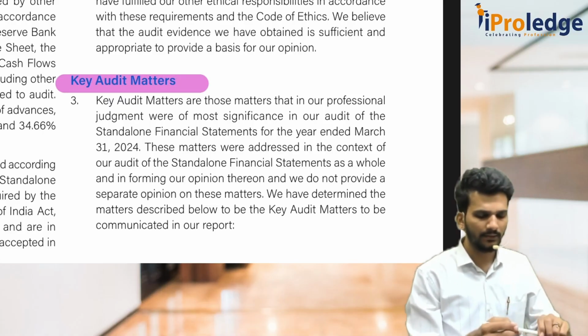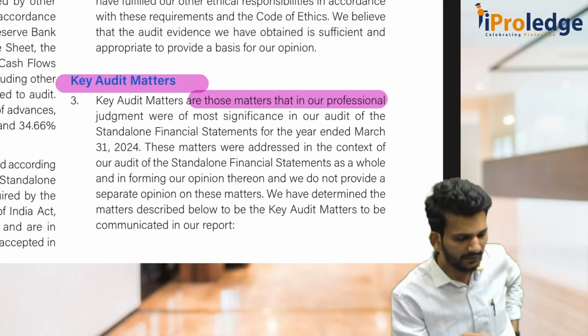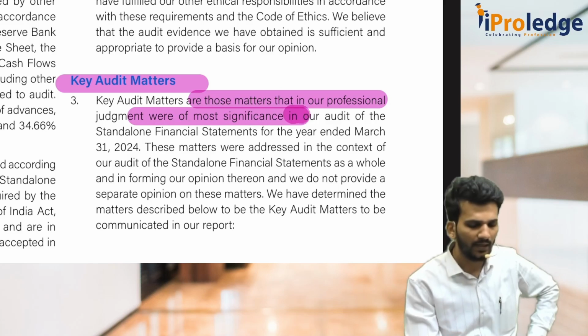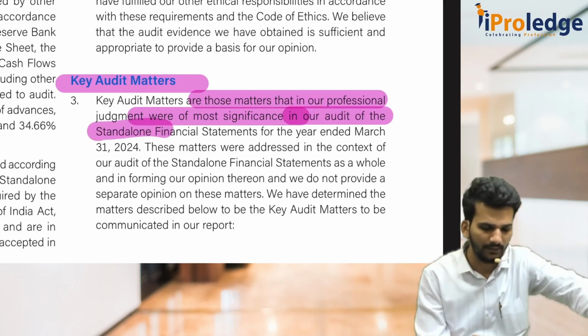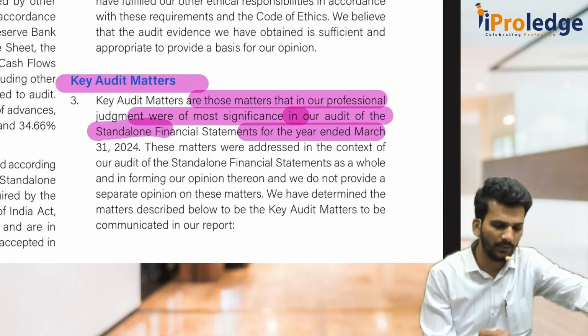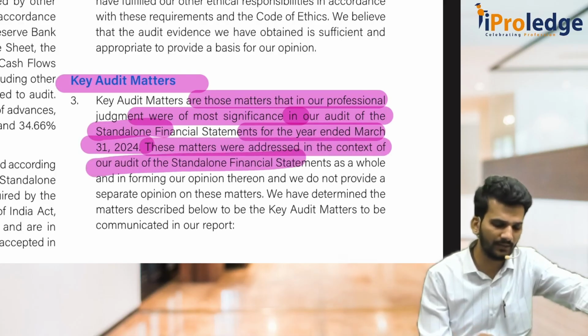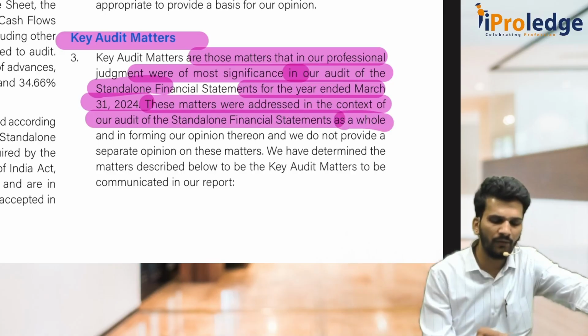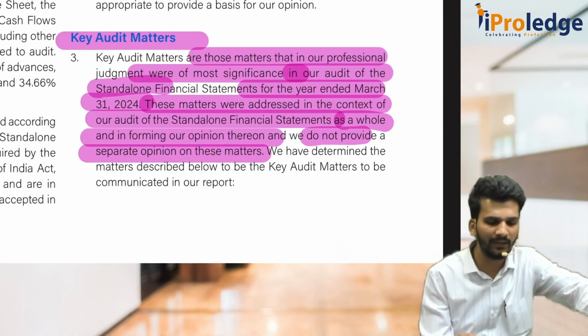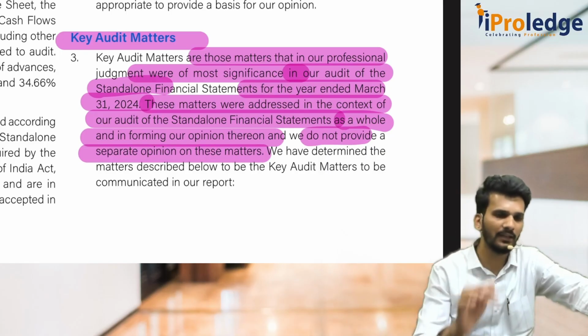So, key audit matters are those matters that, in our professional judgment, were of the most significance in our audit of SFS for the year ended 31st March 24. These matters were addressed in the context of our audit of SFS as a whole, and in forming our opinion thereon, we do not provide a separate opinion on this matter. Yes, they have to specifically tell that. It is just my understanding, it is important.